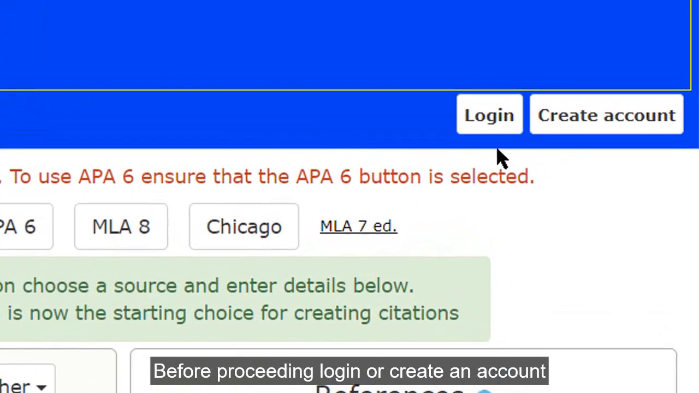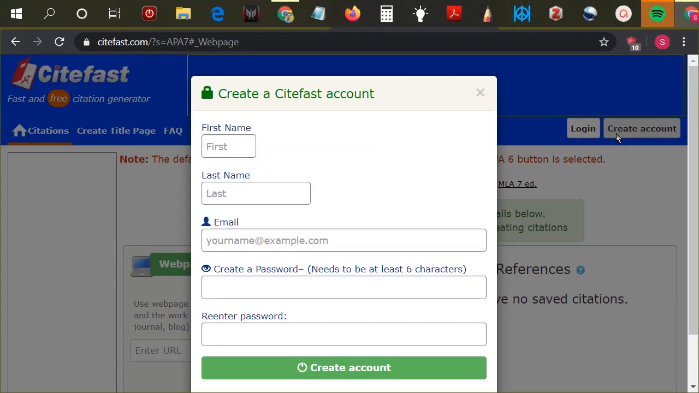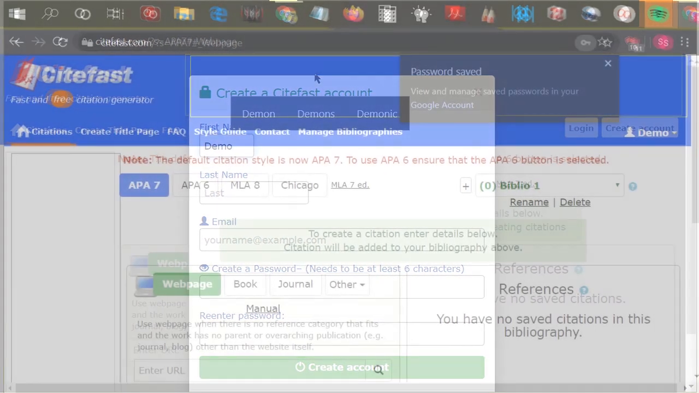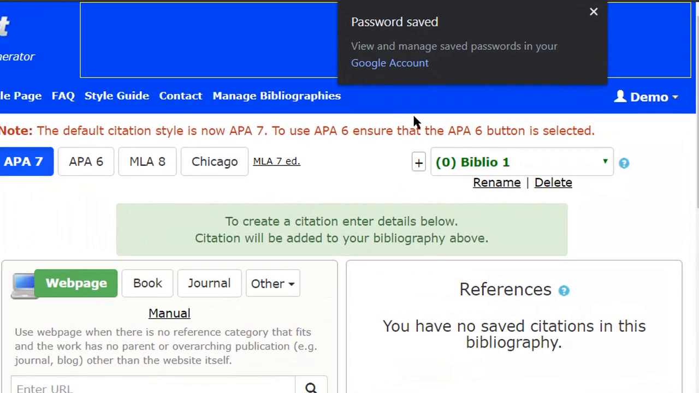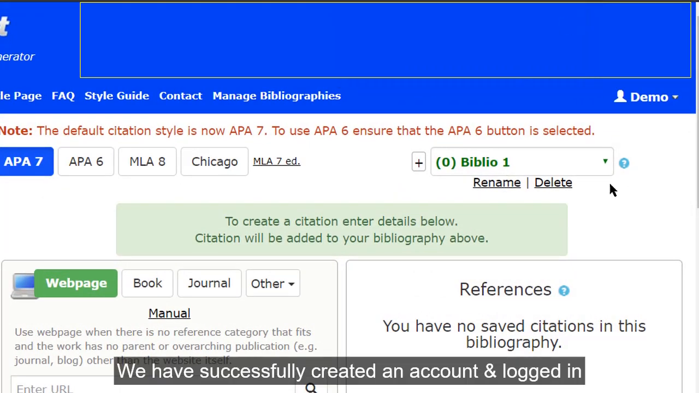Before proceeding, we should log in, or if you don't have an account, you should create an account. Creating an account is a very easy process. Fill in your details and click create account. Thus, we have created an account and logged in successfully.